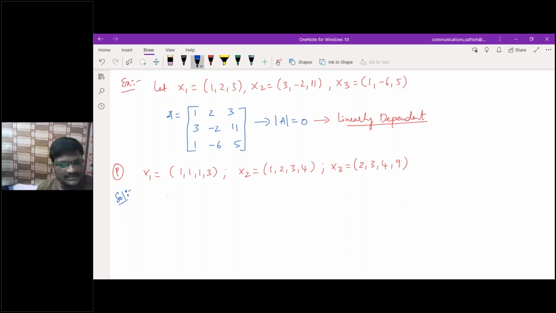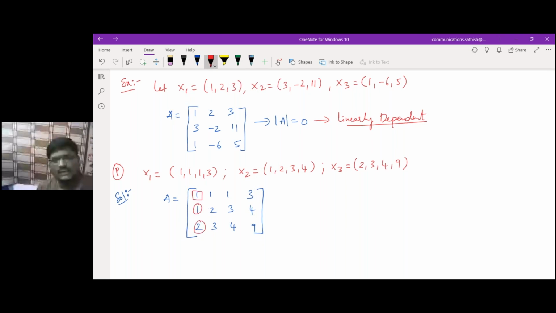I'll form a matrix here. A is equivalent to 1, 1, 1, 3; 1, 2, 3, 4; 2, 3, 4, 9. I need to reduce the given matrix into row echelon form. By using this element, I want to make these two as zeros.